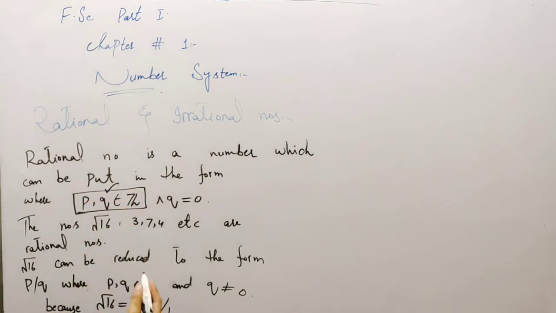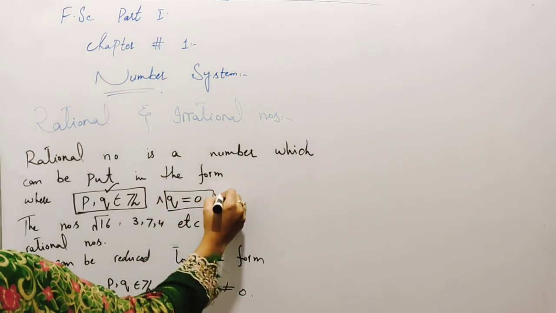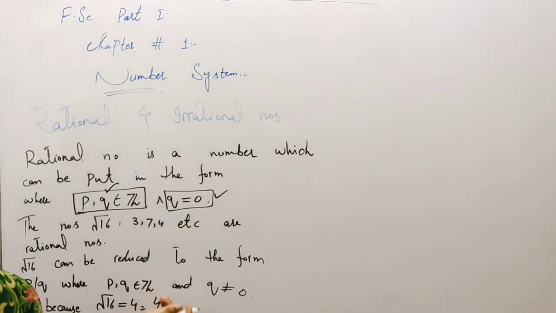So the first condition is true. q is equal to 1, q is not equal to 0, so this is also satisfied, and the GCD of 4 and 1 is equal to 1. So the third condition is also satisfied. So we can say that square root 16 is a rational number. Okay.